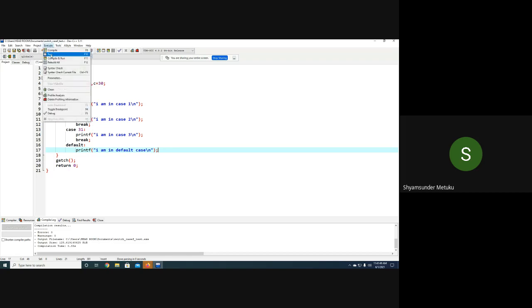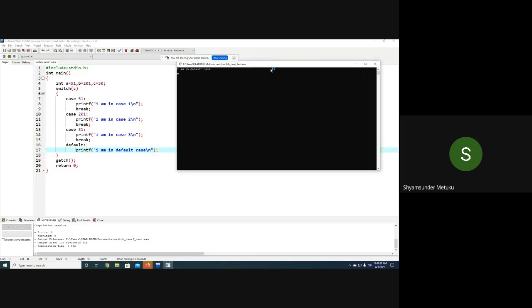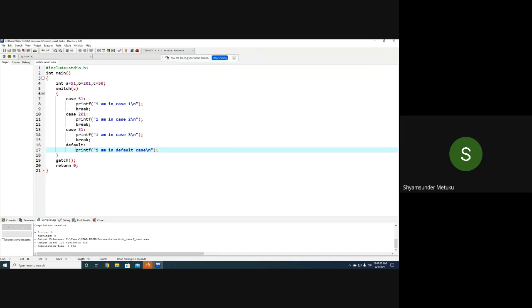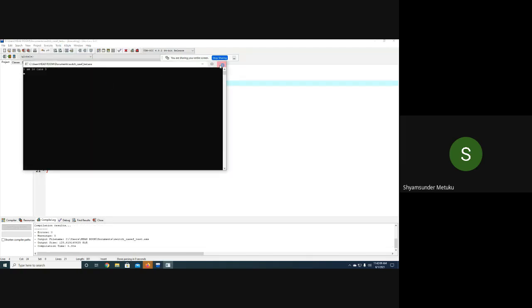Yes, sir. Let us verify. Now perfect, I'm in default because C is equal to 30. Now let me keep C equal to 31. Which one is going to be executed now? Only 3rd. Only case 3. Okay.